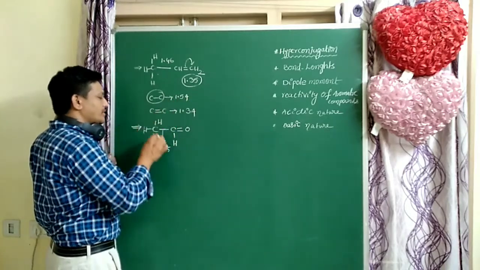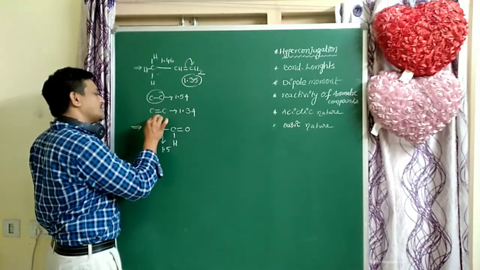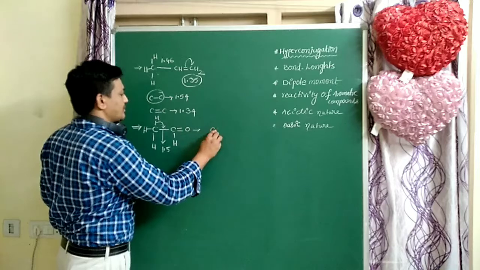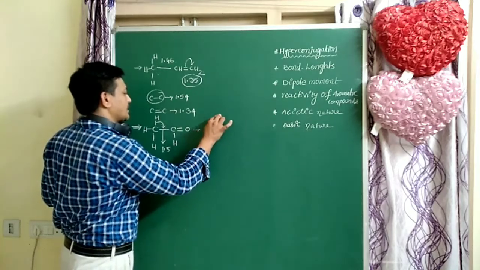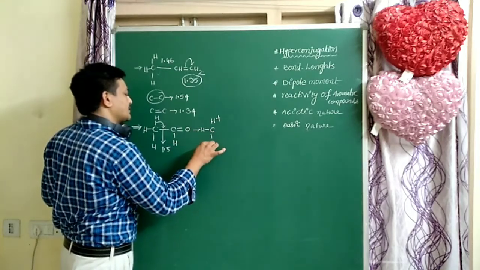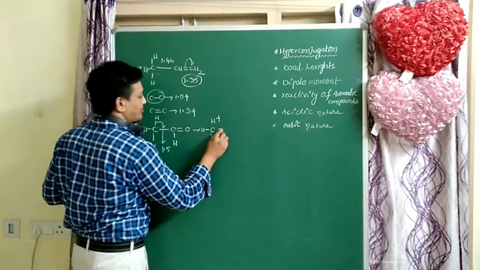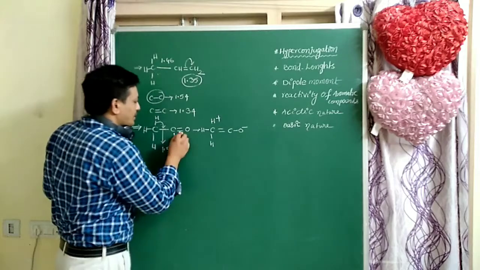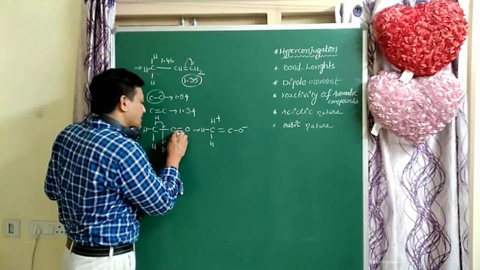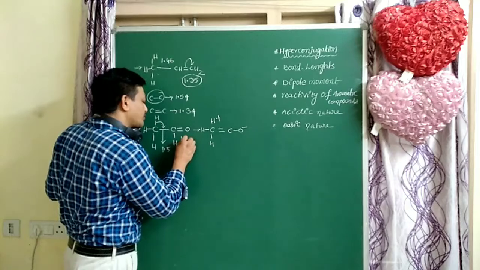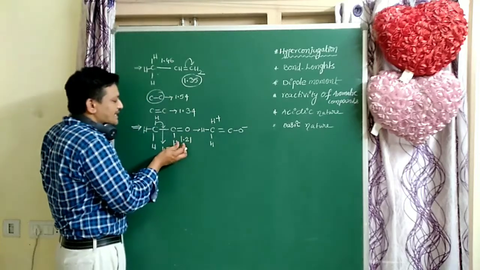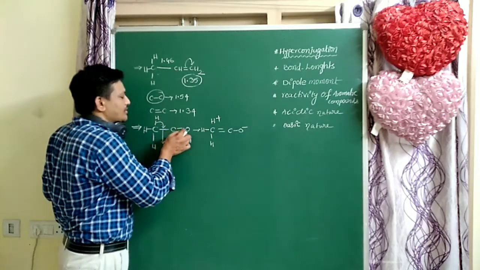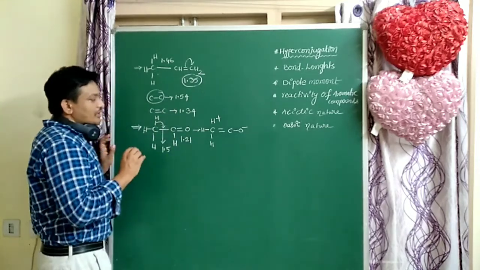Because of hyperconjugation, the sigma electrons involved in the C-H bond hyperconjugation convert to H+ and a C=C double bond with O-. So the carbon-oxygen bond length here, 1.21, is slightly greater than the carbon-oxygen double bond length due to hyperconjugation.